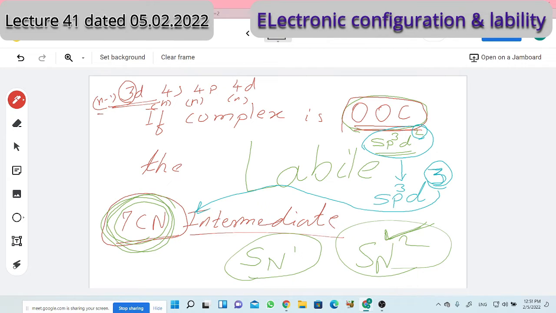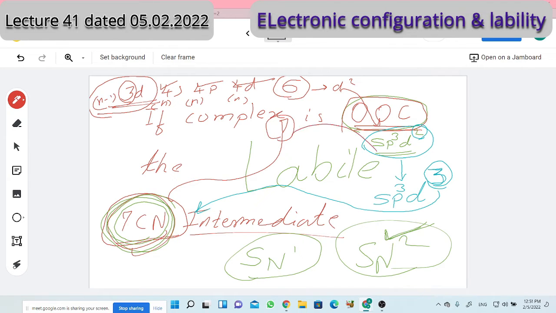So electrons are here only in 3d. These orbitals are free. These orbitals are also free, but there was a need of only 6 orbitals. Therefore there was sp3d2 hybridization. But now there is a need of 7, so the hybridization will be sp3d3. Of the 5 d orbitals, for octahedral complex formation only 2 are used.